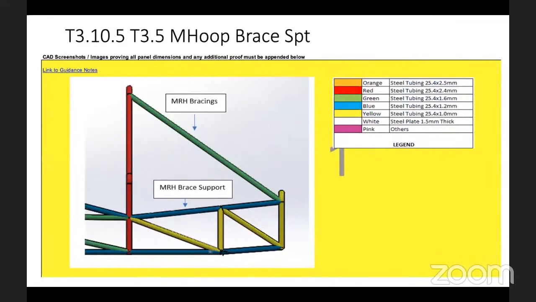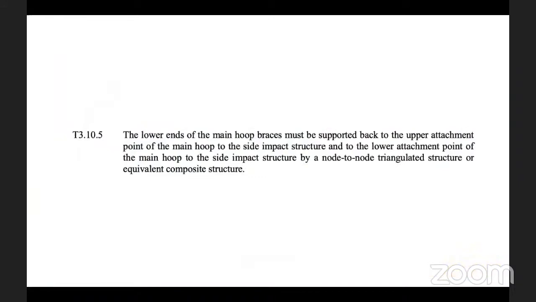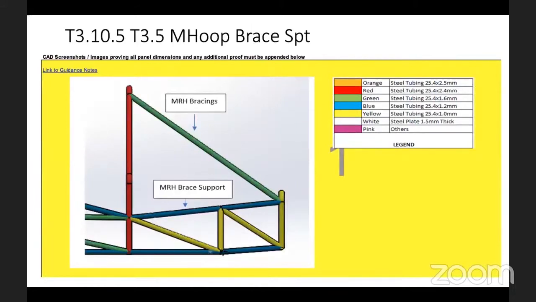So what can be done in this image is, you need to rightly identify what is an upper attachment member for the front hoop brace support, what is a lower attachment member, and what is a diagonal support, in order to justify a node to node triangulated structure. If you do so, it becomes more relevant for you to relate with the rule, and it also becomes easier for a doc reviewer to understand whether the right understanding of the rule is